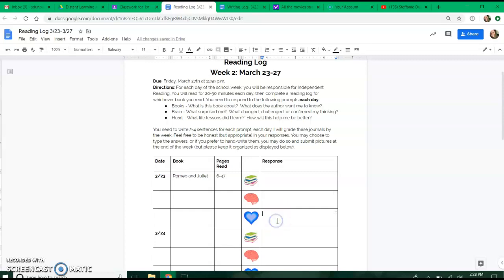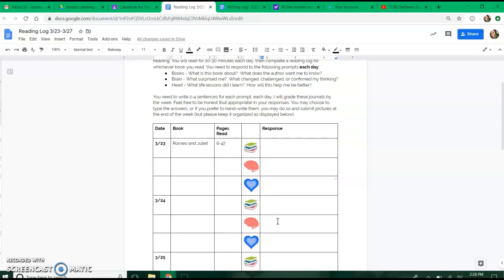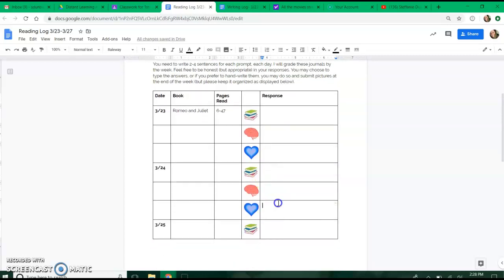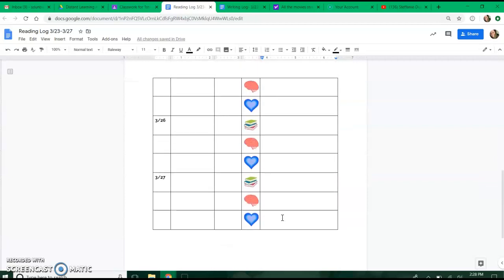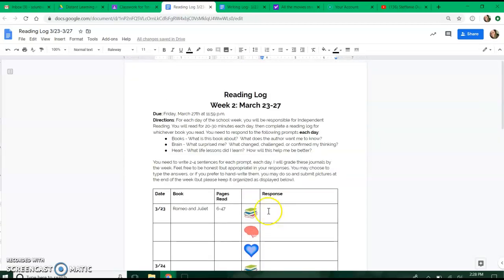And then you would go down to your heart, and in your heart, what life lessons did you learn in that specific text that you read? How will this help you be better? What connections did you make? Anything along those lines. So it's just getting you to think about different things as you're reading. As you notice, you have those 3 icons every single day that you're reading. Like I said, you can read the same book all week, or you can read different books. It's totally up to you. It does not matter to me.